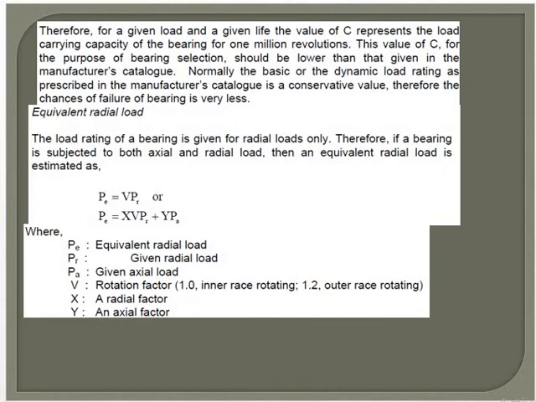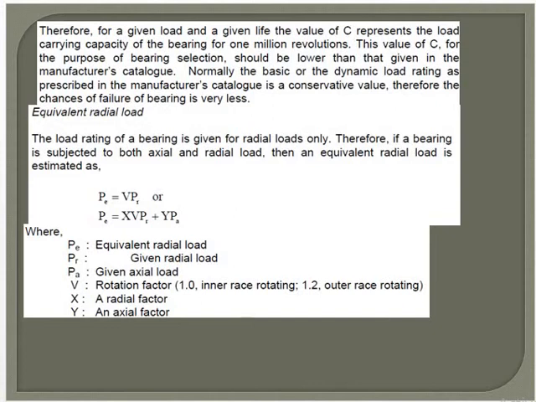Now we will see a table for the values of X0 and Y0 for radial bearings. All these formulas and tables are given in the design data book.